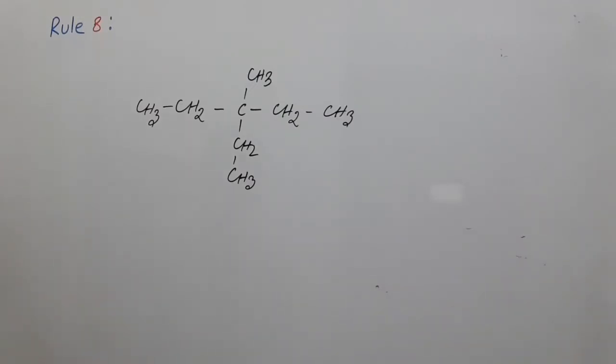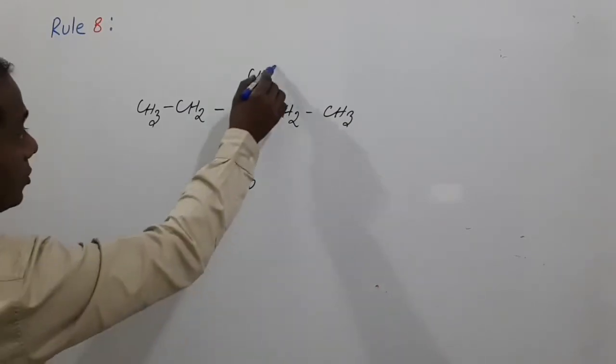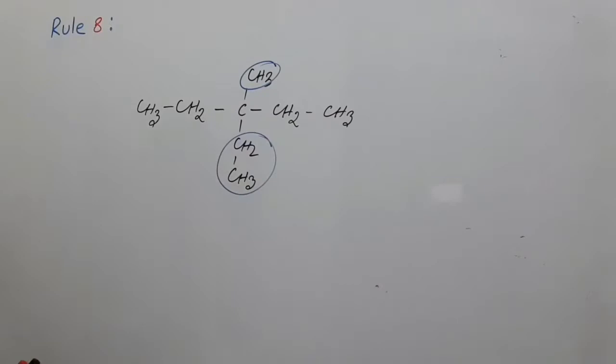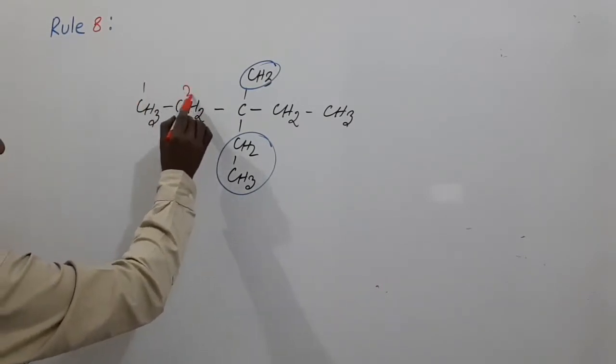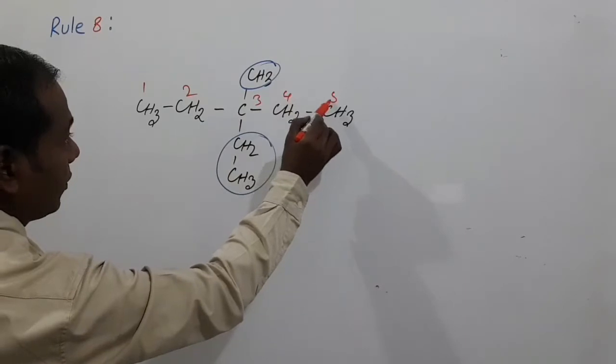My dear students, rule number 8, when 2 or more substituents are present in the same carbon atom, then use that number twice. That means 1, 2, 3, 4, 5.